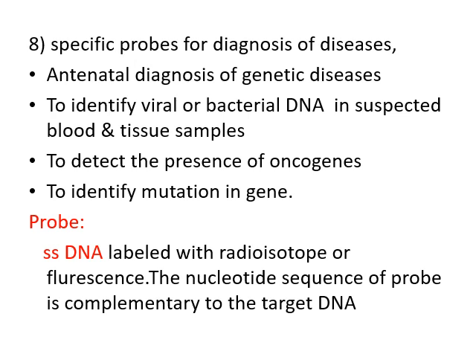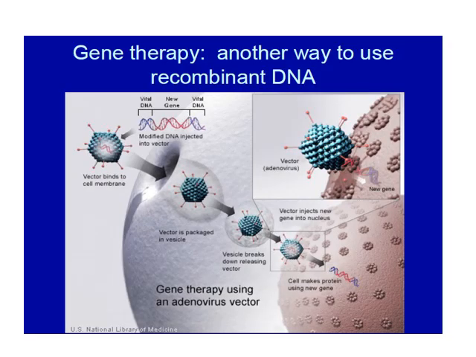And the last application is gene therapy. Gene therapy is actually the ultimate way to cure genetic diseases, by introducing a normal gene into individuals who have defective genes. Actually this gene therapy is in its infancy stage.